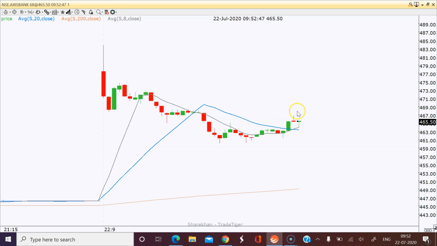So now if it stabilizes, it will at least touch 475. But if this fails now, it will come here to this 200 moving average, the orange line here, and I expect a range bound. And guys, don't trust these moving average crossovers. They will fail immediately. Don't trust them.